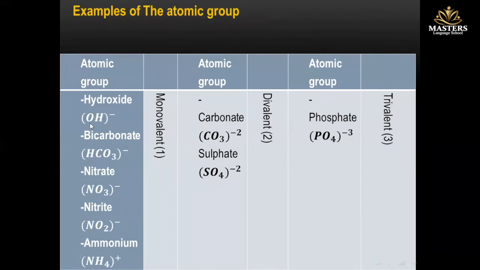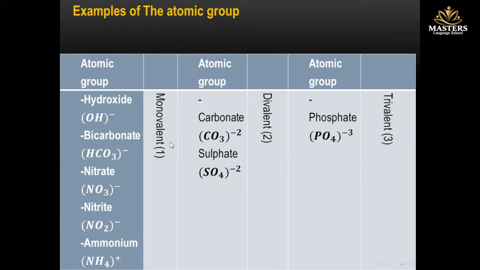Okay, and you have to know it. Hydroxide is monovalent. Bicarbonate, nitrate, nitrite, and ammonium. All of these examples are monovalent.